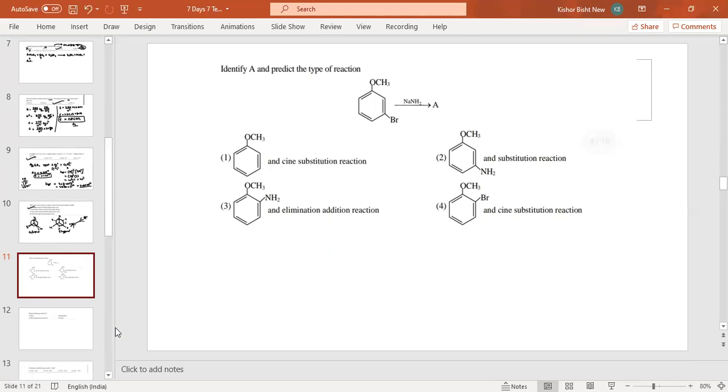Identify A and predict the type of reaction. Okay, this one. Now here is NaNH2. Okay, now this is the OCS, and it displays 1 minute.